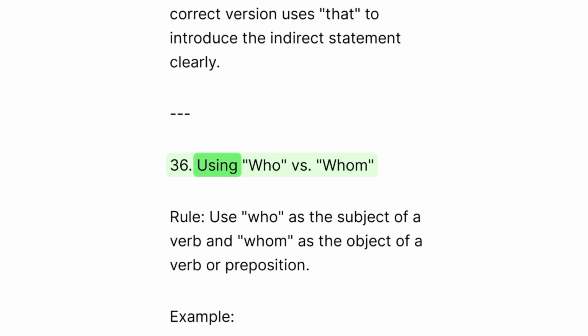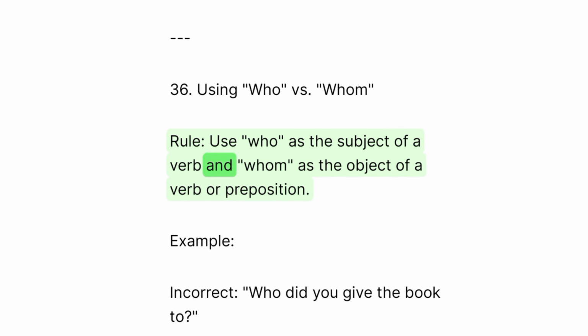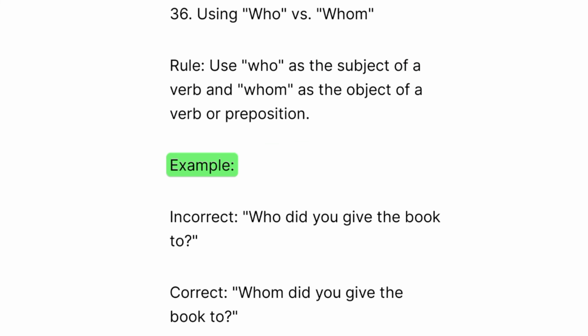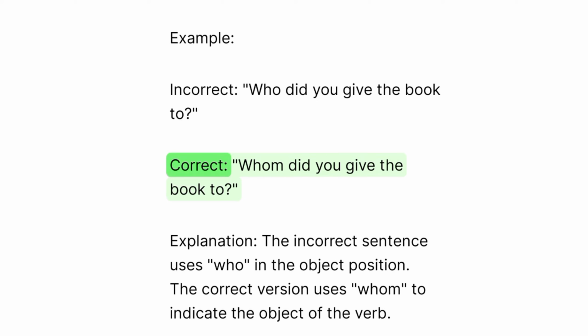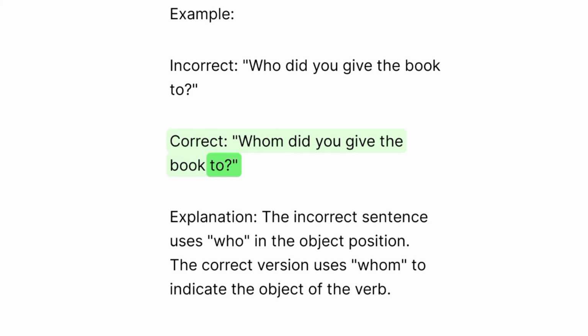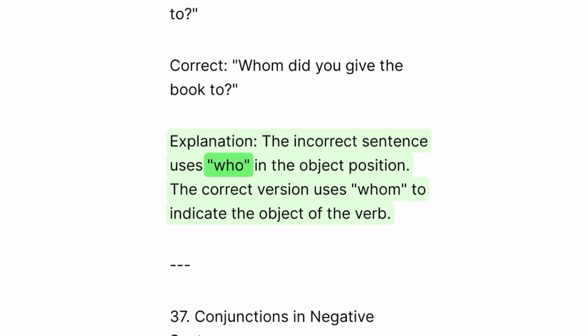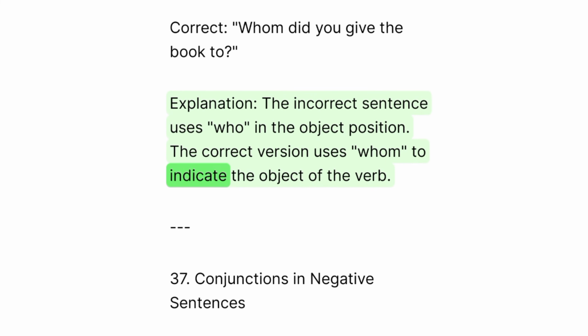36. Using who versus whom. Rule. Use who as the subject of a verb and whom as the object of a verb or preposition. Example. Incorrect. Who did you give the book to? Correct. Whom did you give the book to? Explanation. The incorrect sentence uses who in the object position. The correct version uses whom to indicate the object of the verb.